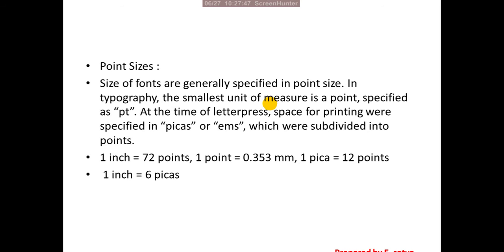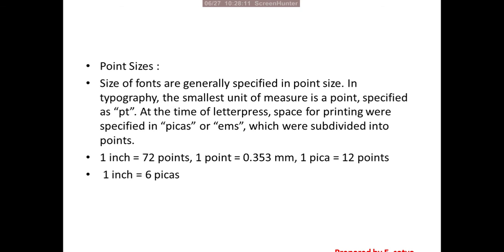More than that, even if you try to type it, it cannot take. So the minimum is 4 point. Less than 4 point, the readability is very low. That is the reason you must keep the size at least 4 point. That is mandatory.